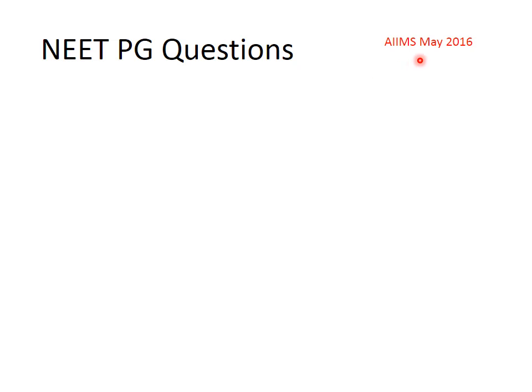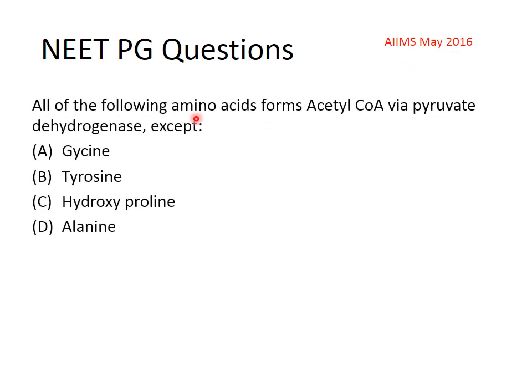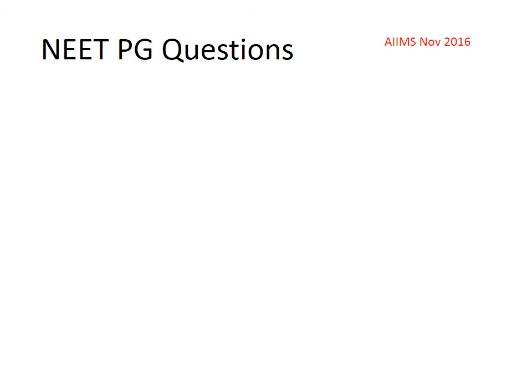Now the next question, which was in AIIMS 2016: all of the following amino acids form acetyl coenzyme A via pyruvate dehydrogenase except glycine, tyrosine, hydroxyproline and alanine, and the answer is tyrosine.